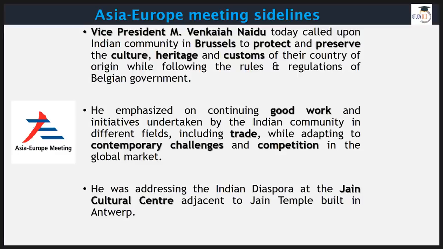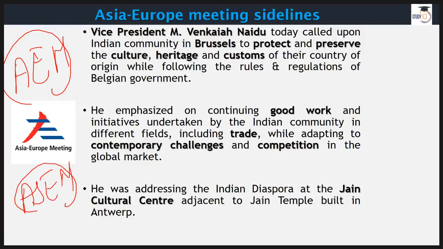Moving on to another item, it is about ASEM. ASEM stands for Asia Europe Meeting. It is known as ASEM. Here you don't find an S, but it is there: AS for Asia and E for Europe. So that is ASEM. From our country, Vice President Venkaiah Naidu attended this ASEM meeting. ASEM stands for Asian and European countries meeting each other. Some 51 heads of state and government dignitaries visited this; 51 countries basically participated in this ASEM meeting.